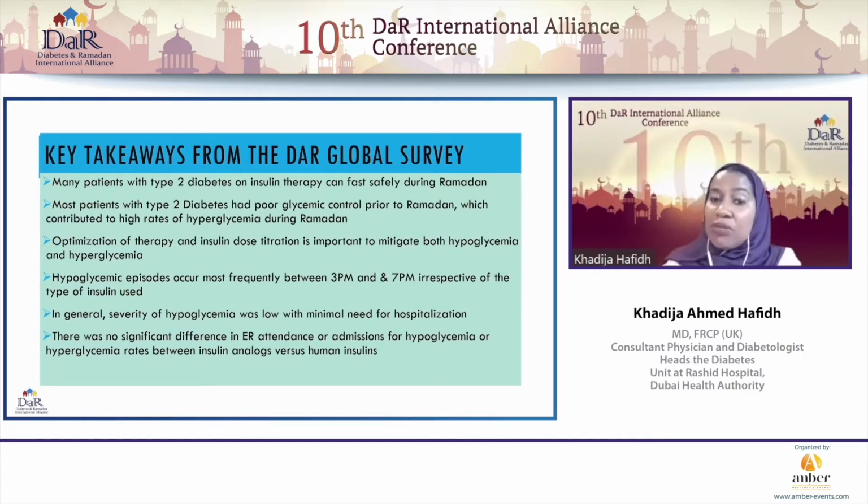Then optimization of therapy and the insulin dose titration is really important in order to mitigate both hypo and hyperglycemia, because the two are equally important. We know that hypoglycemic episodes occur more frequently between 3 and 7 p.m., irrespective of the type of insulin that is used. And in general, the severity of hypoglycemia is really, really low without the need for hospitalization. The other thing that we noted was there was no significant difference in the ER attendances or admissions for hypoglycemia or hyperglycemia between the insulin analogs and the human insulins.